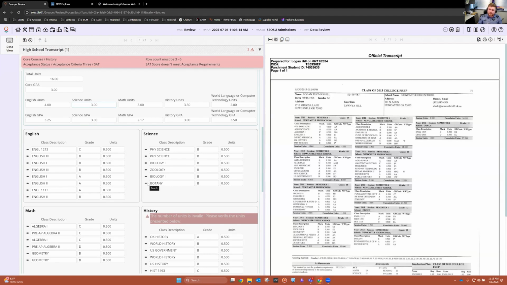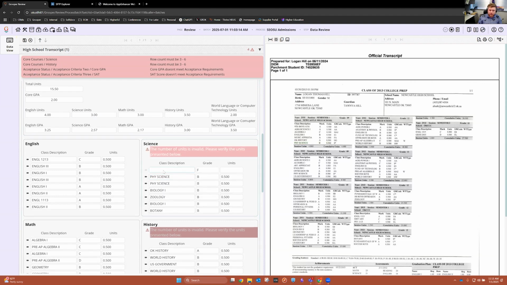Well, let's say I accidentally deleted the wrong one or something along those lines, and you want to go add one. Well, it's really easy to right click and let's say insert a row here. And I can come over here and I'm just going to pick a random one. I'm going to use what we call rubber band OCR. So I'm going to click this and I'm actually going to draw a box. I'm going to pick my athletics course and you'll see that comes in.